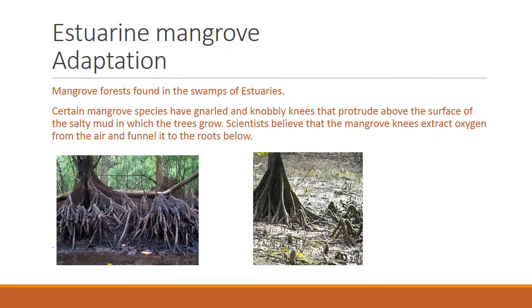For this purpose, mangrove species have specialized above ground roots called breathing roots. In some species, these roots are peg-like, whereas in some other species, they look like a knee. These roots have numerous pores through which oxygen enters into the underground tissues of the mangrove trees.